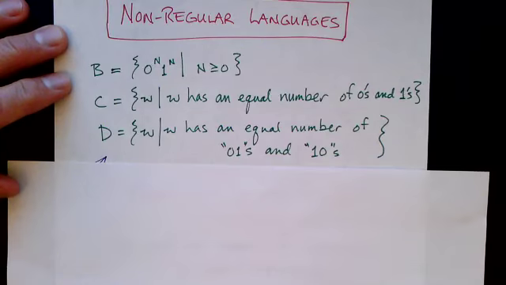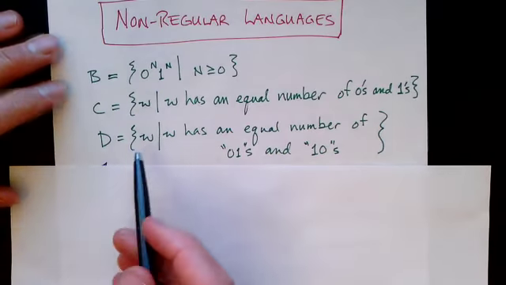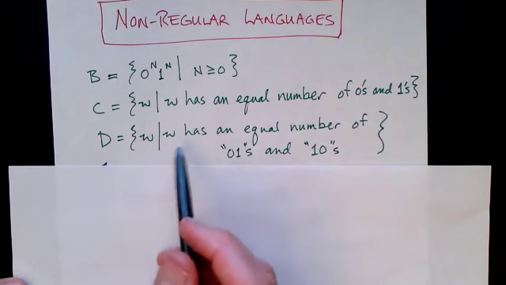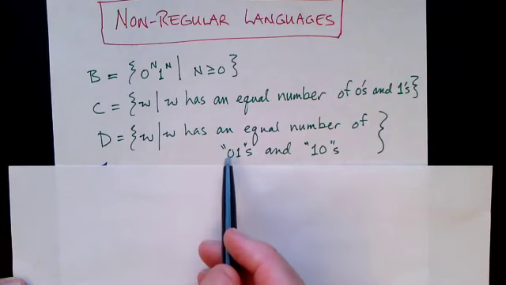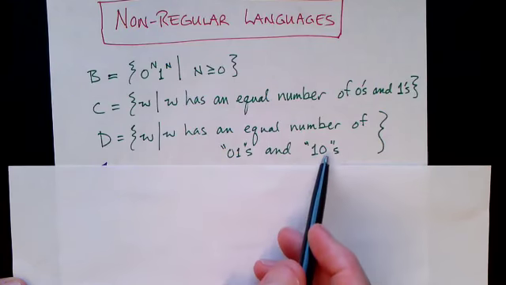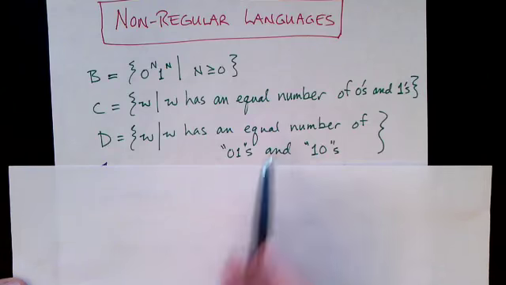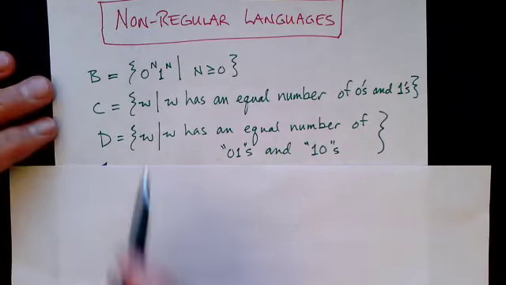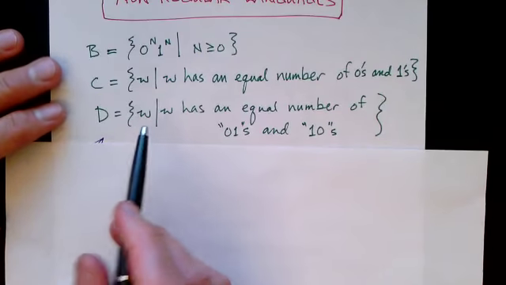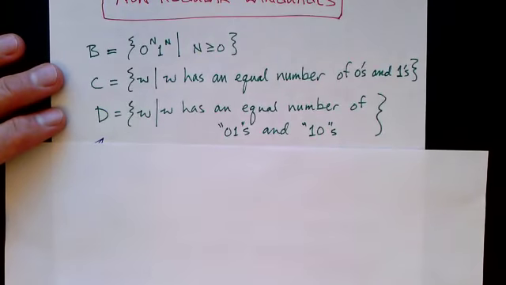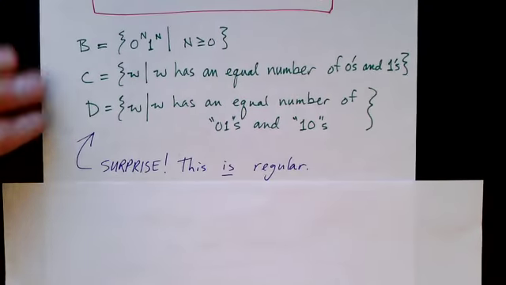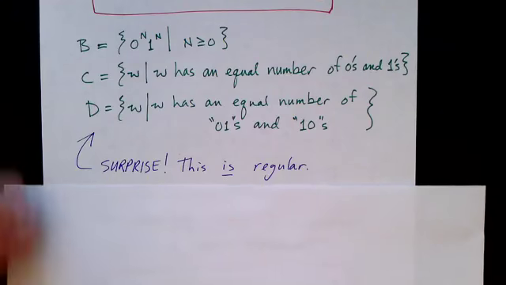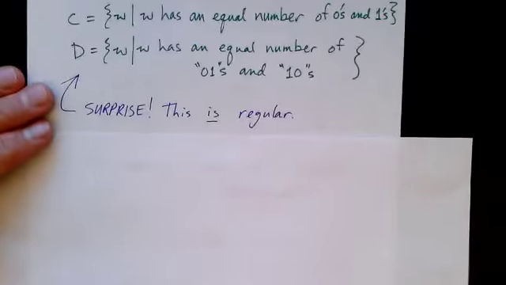Let's look at another language, D. Here it's strings of zeros and ones, where w has an equal number of 01 and 10 pairs. And this would appear to be very similar to the previous language and also appear to require counting. But surprisingly, this is a regular language, and I'll leave you to think about why it's a regular language.